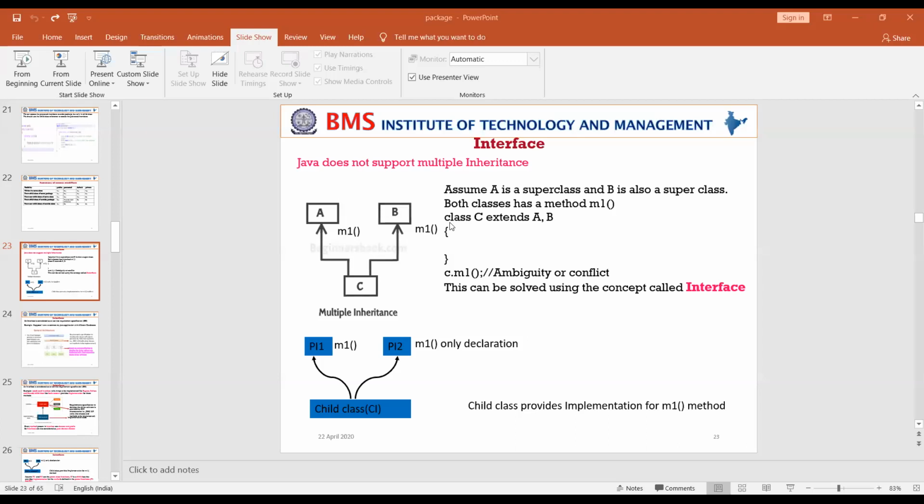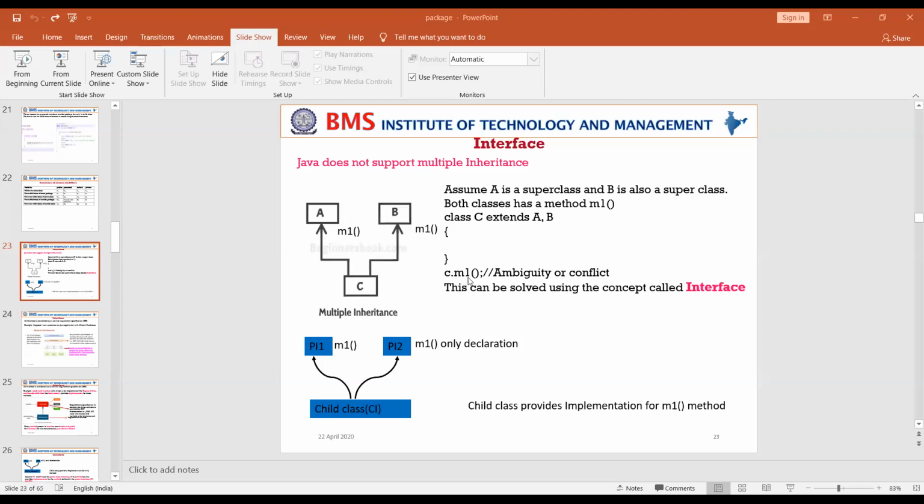If I write class C extends A and B, where extends is the keyword we use while implementing inheritance, and in the main function I create an object for the C class and write C.M1,